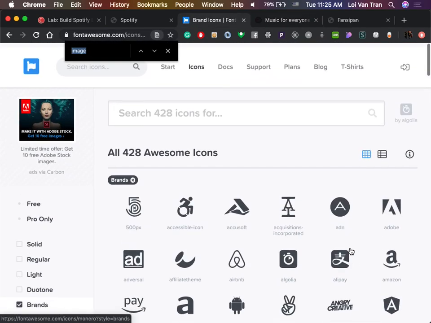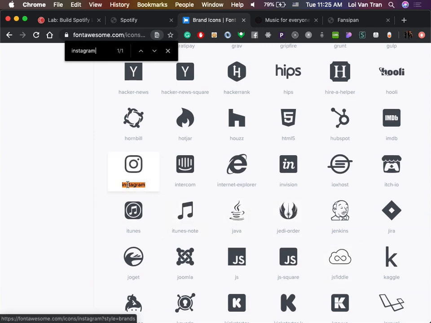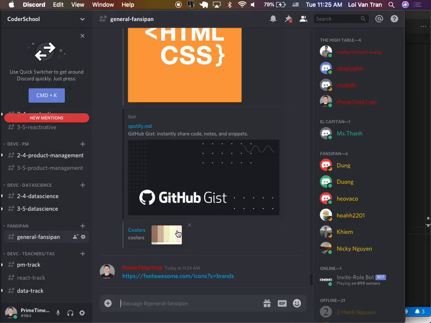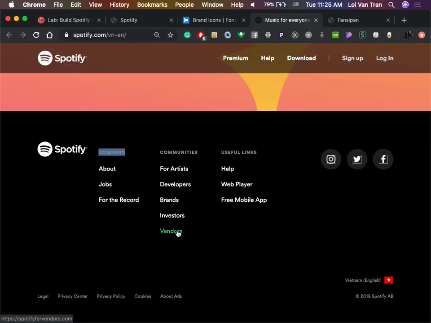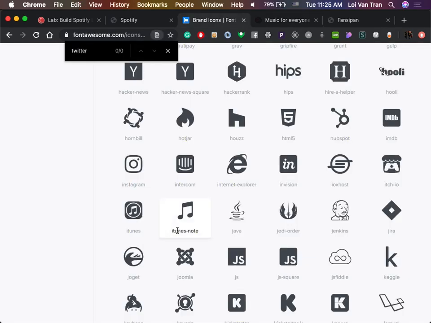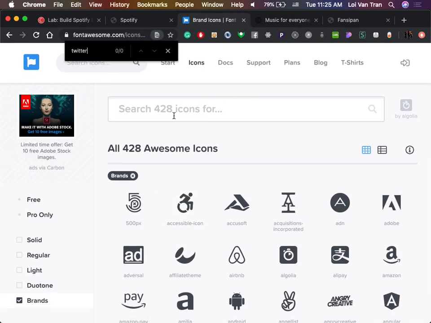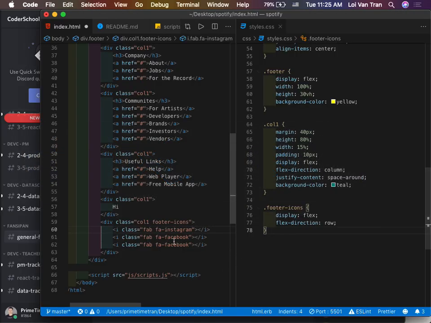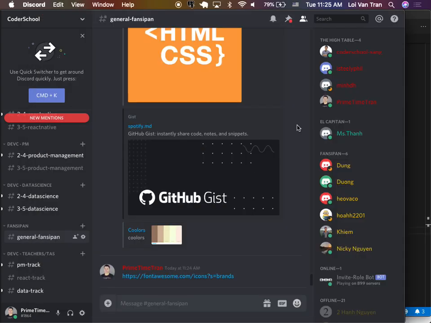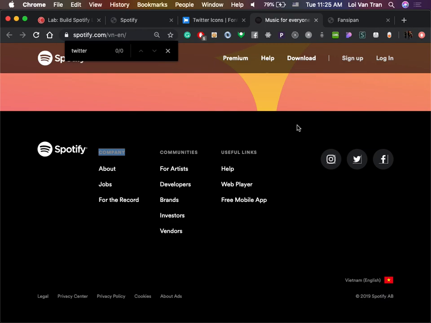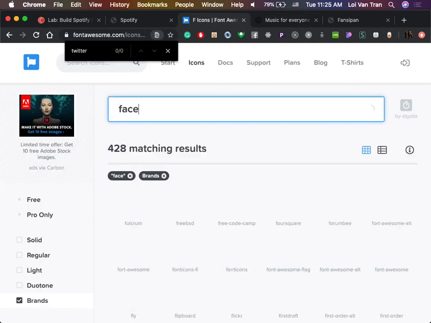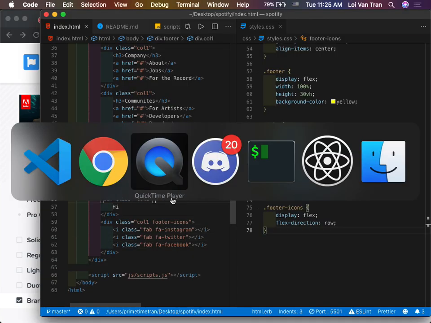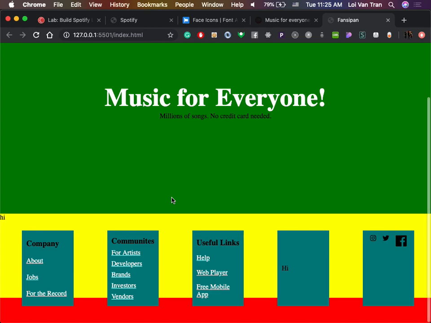Should I find these icons for you guys? Fine, I'll find them. Instagram. So we're gonna go back over here. Our first one is Instagram. Our second one is Twitter. Damn, Twitter doesn't matter anymore. No one uses Twitter. Okay, no, my bad. We do have Twitter. I changed my mind. So the next one is Twitter. And then the last one is Facebook. Okay, we didn't need that one. Oh, I already have it. Okay. So now I think if we save it, jump back over to our browser, refresh,